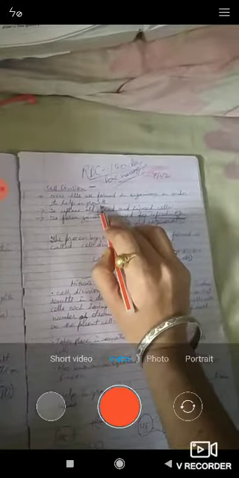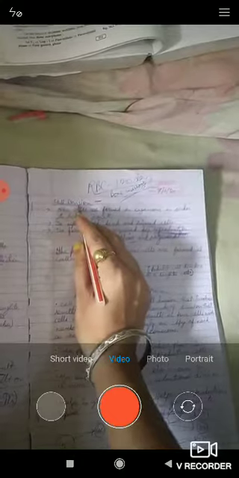Every organism's main motto of life is to increase its number, to increase its species. So the most important function is reproduction. So this cell division is important for growth and development, to replace old, dead and injured cells of the body of living organisms. And thirdly, the most important part, it helps in reproduction. Okay, how? By the formation of gametes. When you go to higher classes, you will learn that male has a gamete known as sperm, and in female, the gamete is known as egg or ovum. So these gametes are produced by living organisms by this process of cell division, right?